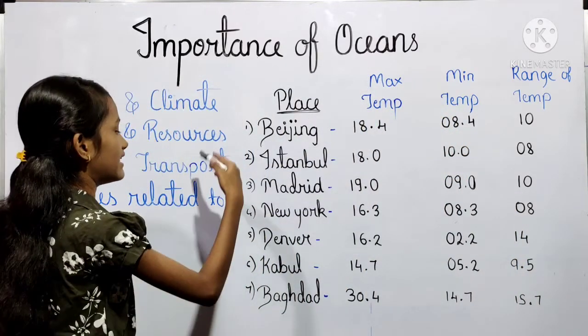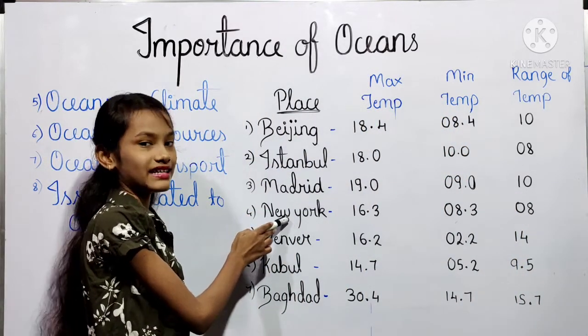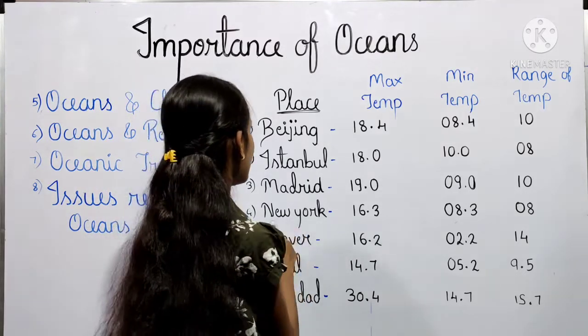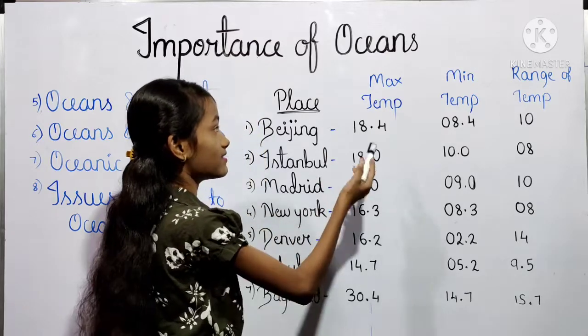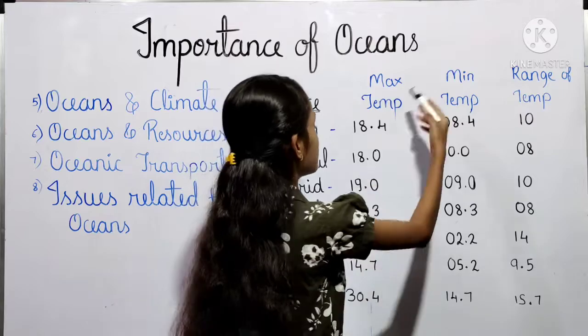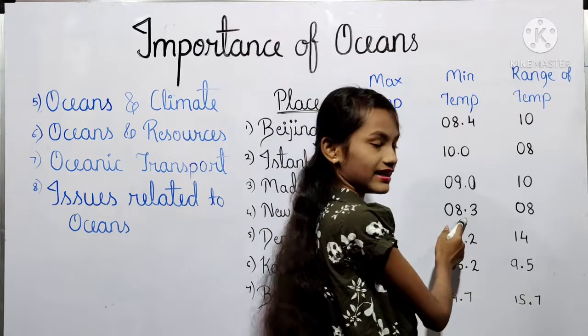Next, the fourth one, the name of the place is New York, and this New York place is situated in the country of United States, and the maximum temperature of New York is 16.3 degrees Celsius and its minimum temperature is 8.3 degrees Celsius.